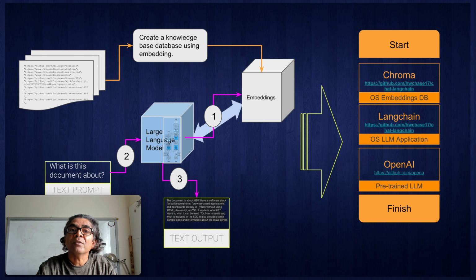And that is our target. After the demo, I will quickly write the code for you so that you can understand how these three things, the embeddings, the LLM application and the use of the large language model, can be combined together to generate the solution.